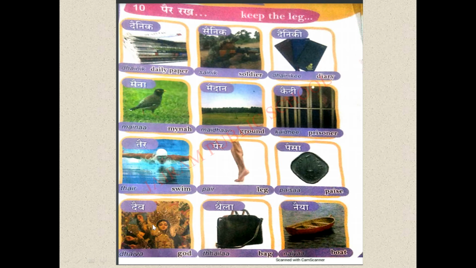Next is what? God. For God we can say Dive in Hindi. Okay, we should say what? For God, Dive. Here we have this letter da with I ki matra. So it becomes dai and the next letter is va. You should spell this word as dai va. But you should pronounce this as Dive. Dive means God.